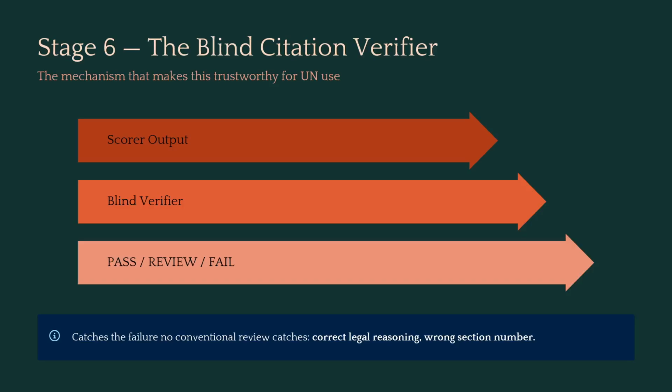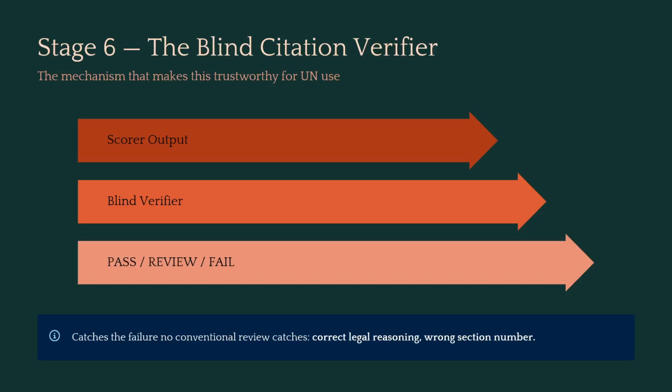And then it produces three outcomes. Pass, meaning that the output proceeds. Needs review, meaning that the output is flagged for human review. And fail, meaning that the job goes back to the scorer and retries up to 3 times before the entire process terminates.